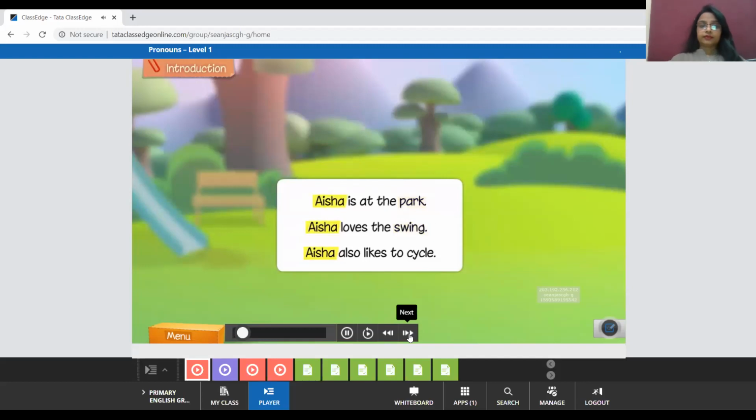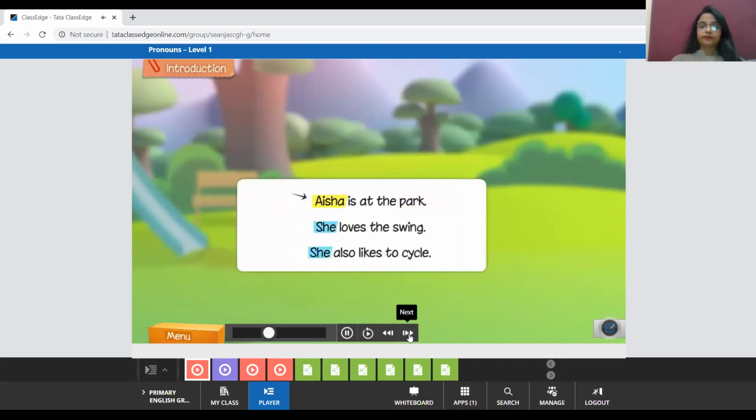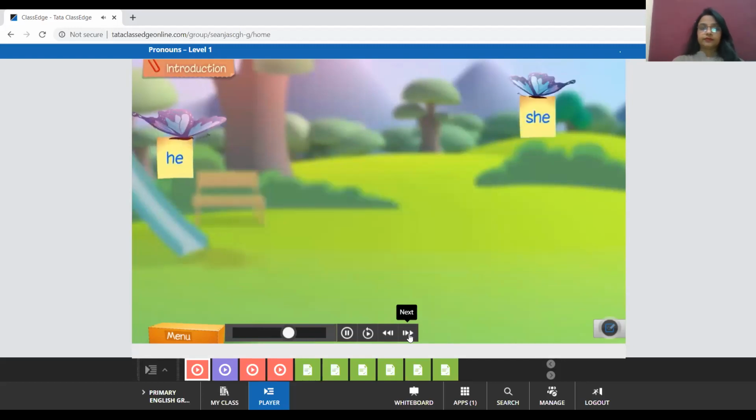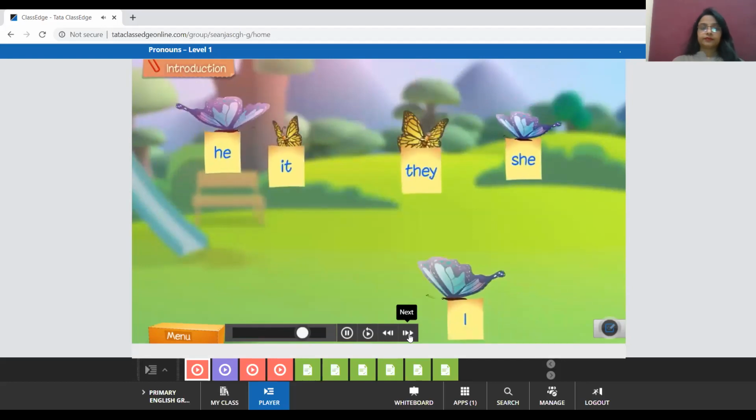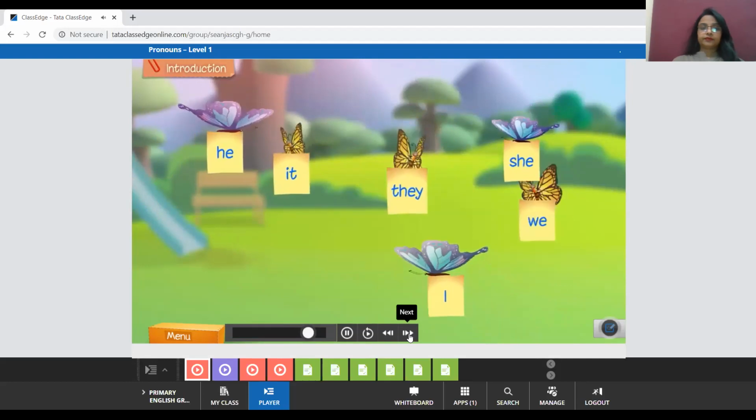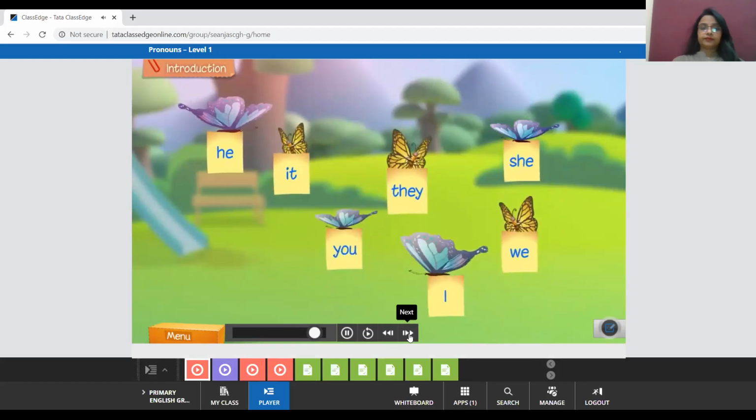How do we avoid repeating the noun Aisha? Well, we can use the word she. A word used in place of a noun is called a pronoun. He, she, it, they, I, we, and you are all pronouns. Let's learn more about pronouns.